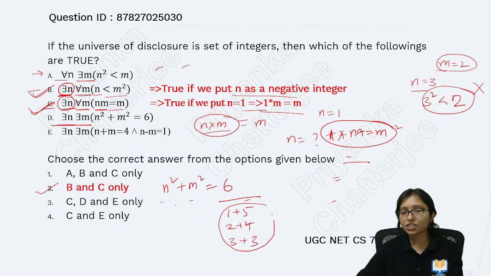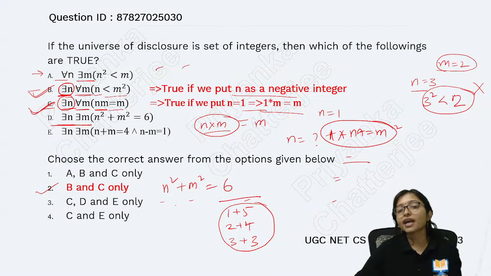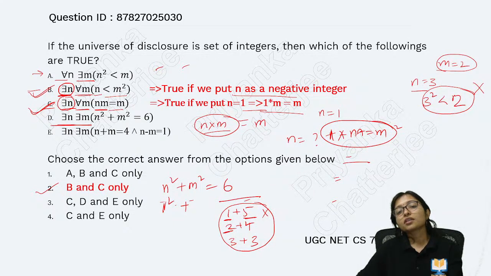But these numbers are not at all squares. 1 is a square, it is 1 square, but 5 is not a square. 2 is not a square. 4 is 2 square, but the other part is not a square. 3 also is not a square.